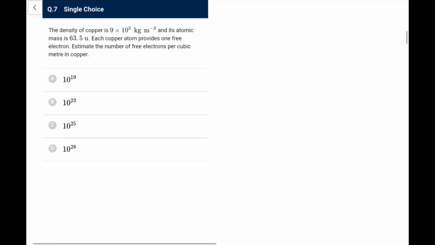Next, the density of copper is 9 into 10 to the power 3 kg per meter cube, and its atomic mass is this. Each copper atom provides one free electron. Estimate the number of free electrons per cubic meter. So the number of free electrons per cubic meter would be the number of atoms per unit volume into 1. And what is the number of atoms?